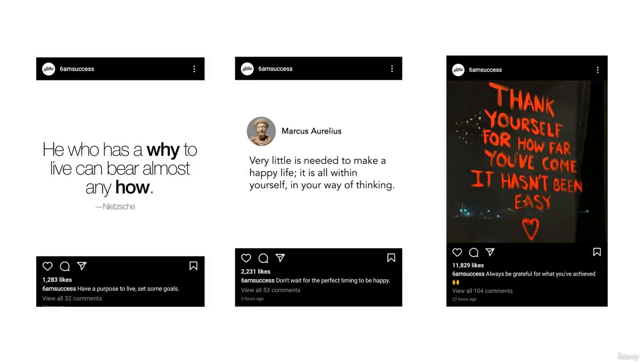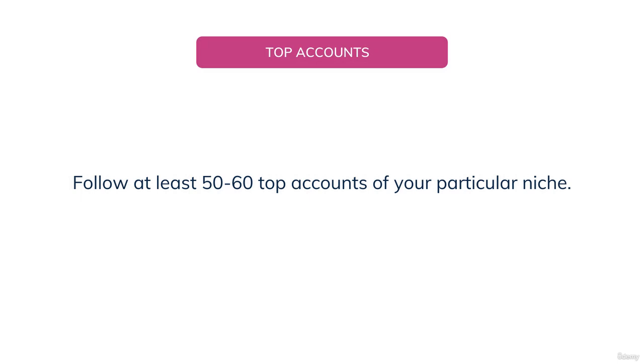You have to go and find out all the top accounts of your niche, and you have to check the engagement rates, and if the engagement rates are really good, you have to follow those pages. So as you can see on the screen, you have to follow at least 50 to 60 top accounts of your particular niche. So I'll be searching for motivational pages, and I'll be searching for 50 accounts, and I'll be following them.